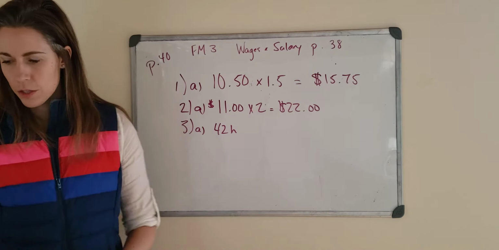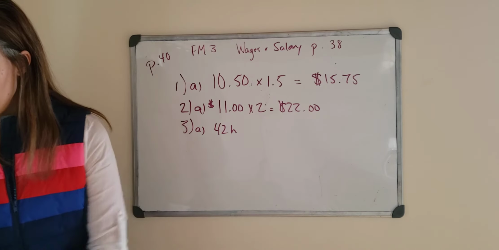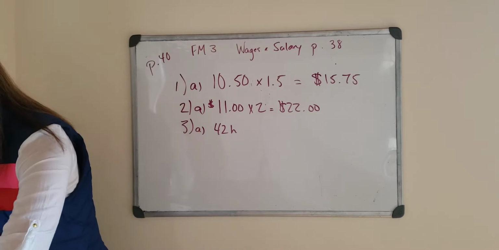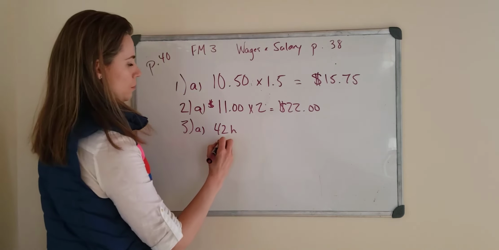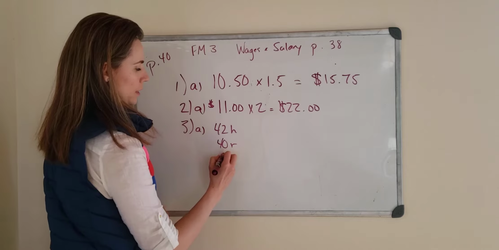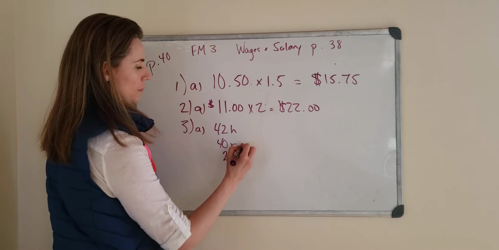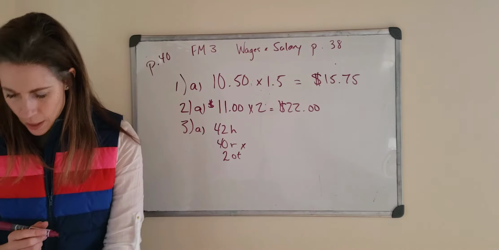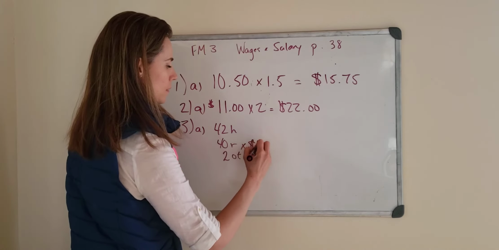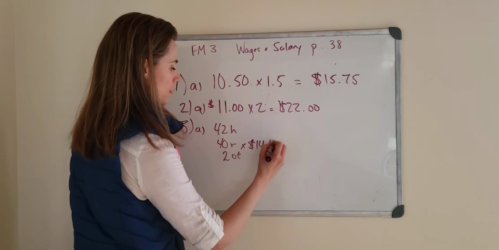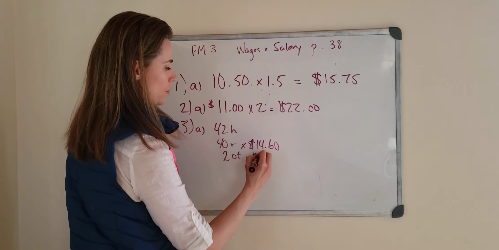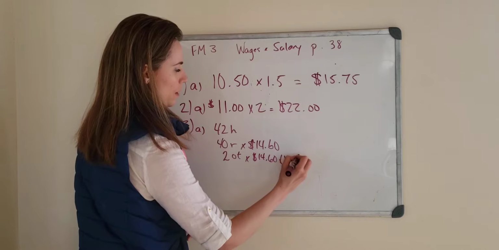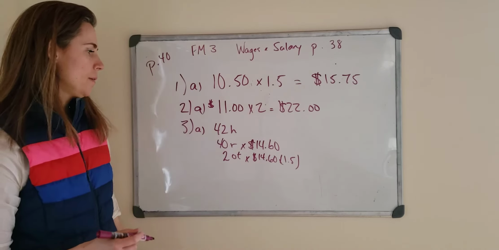If we look at that, 42, we know that 40 of those are regular, and 2 of them are overtime. We know his regular rate of pay, they told us, was $14.60. And remember, to find time and a half, you multiply by 1.5, or you can take half and add it on.